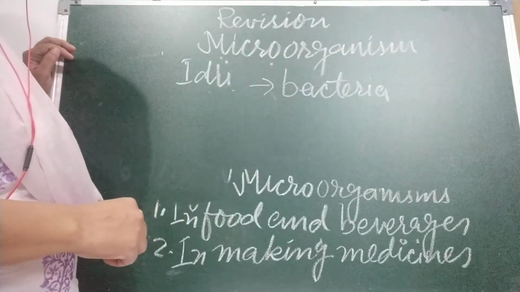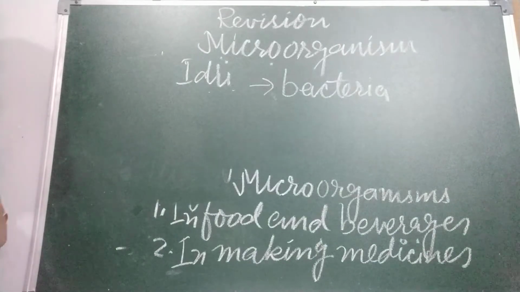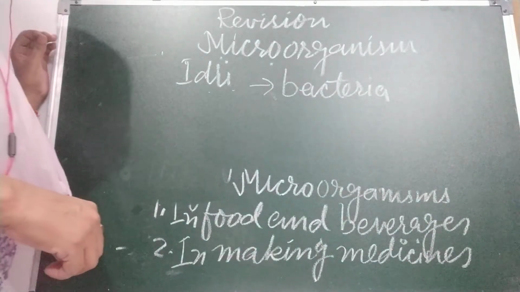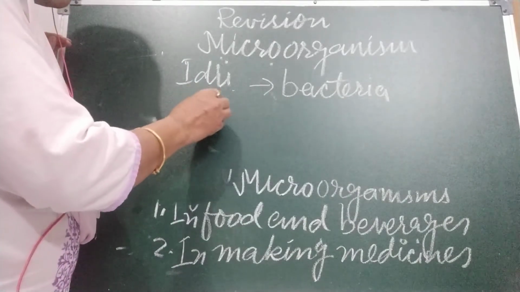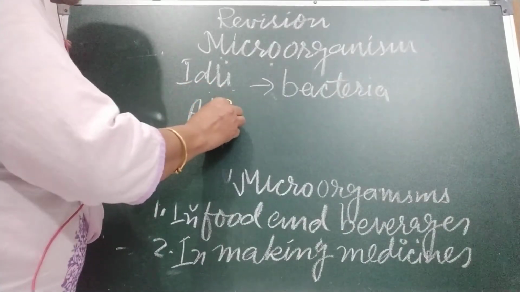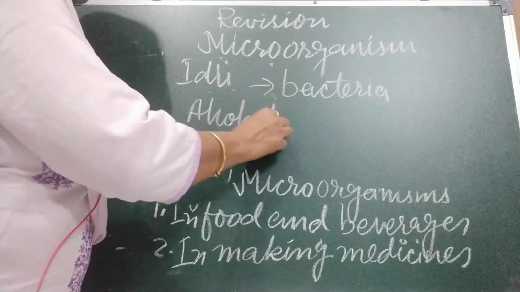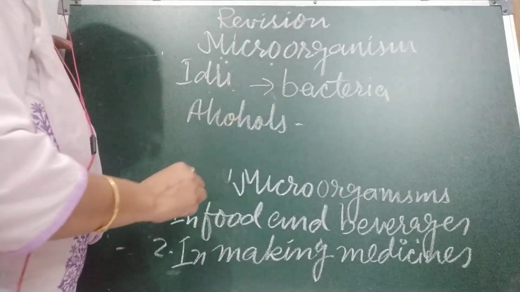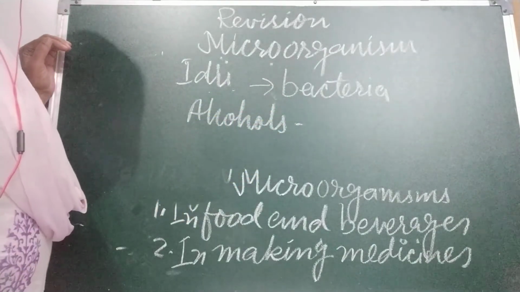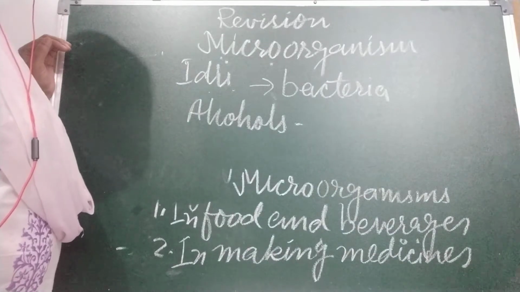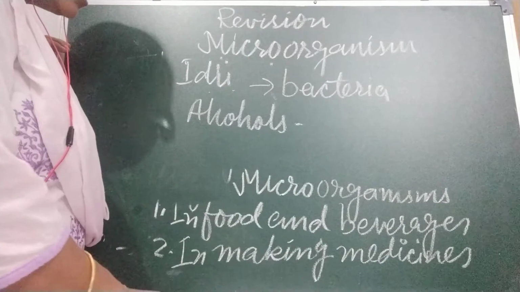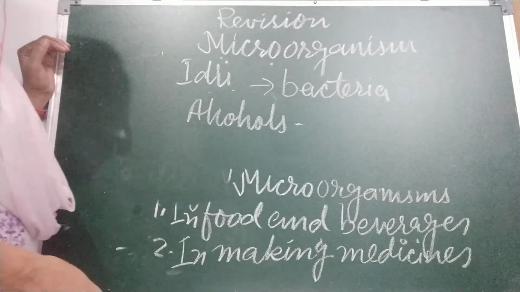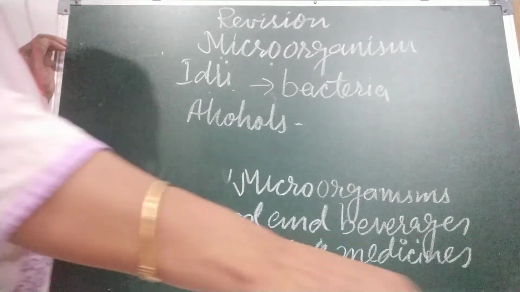Now next is manufacture of alcohol and alcoholic drinks. Again, fermentation of sugar takes place. In alcohols, fermentation of sugar takes place by yeast. And it produces what? Alcohol and alcoholic drinks. Now next, the second use is in making medicines.